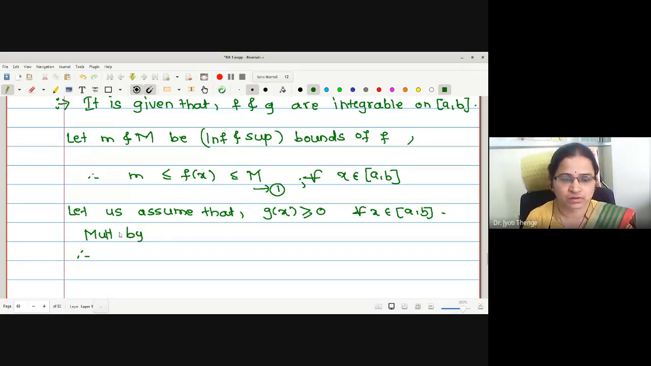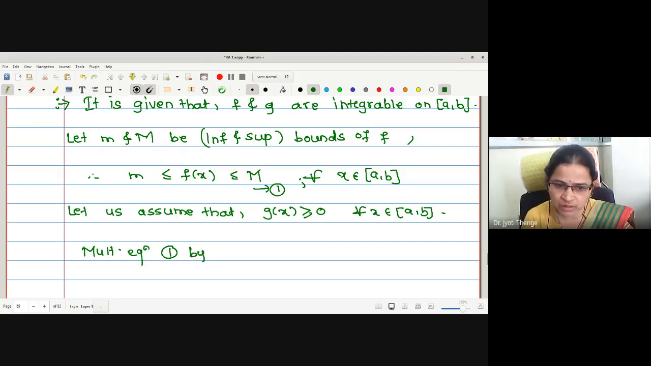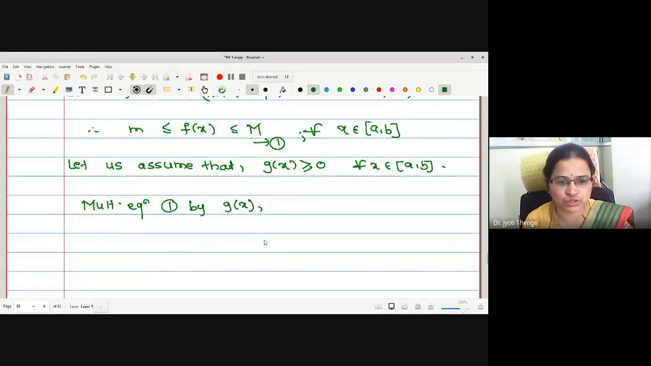Multiply equation 1 by g of x. What is the effect if I multiply by g of x? There is no effect on the inequality. Therefore, simply I can write m times g of x is less than or equal to f of x times g of x, less than or equal to capital M times g of x.